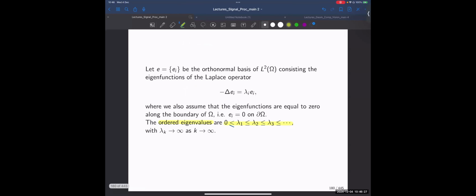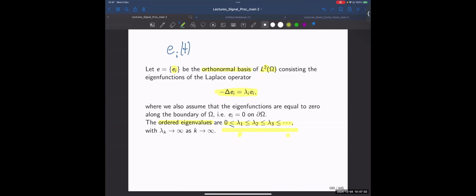Okay. What else do we know? We assume that the e_i's of t, by the way it applies to any dimension, are the orthonormal basis for L2. It's an infinite orthonormal basis. And this is how you get it. It's an eigendecomposition of the Laplacian, exactly what I've shown in the previous slide. And I also assume that my eigenvalues are ordered from the smallest to the largest.